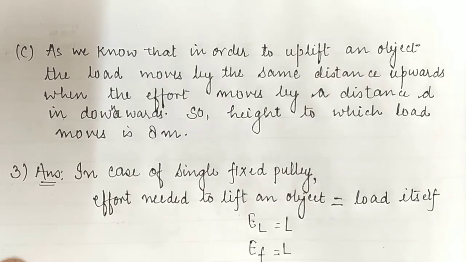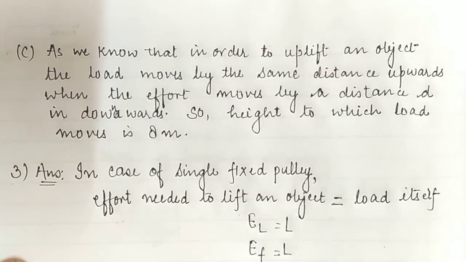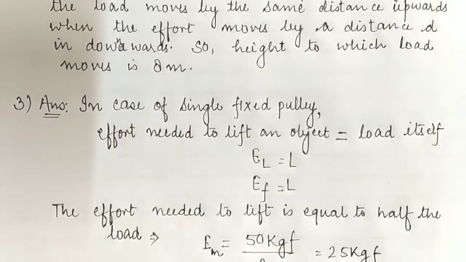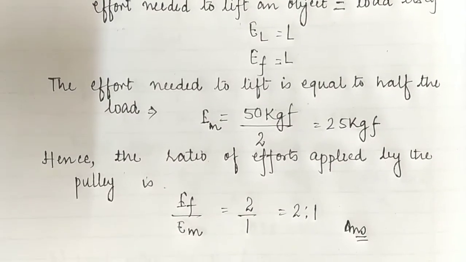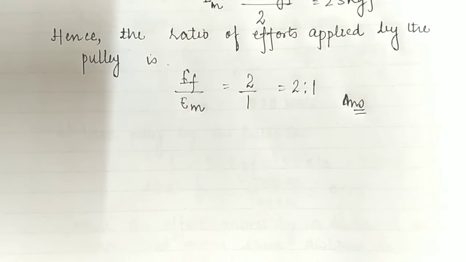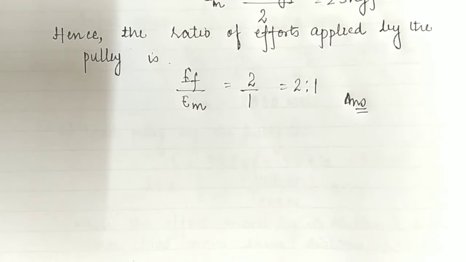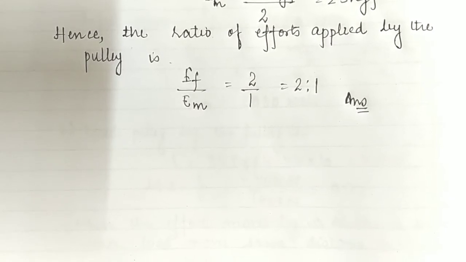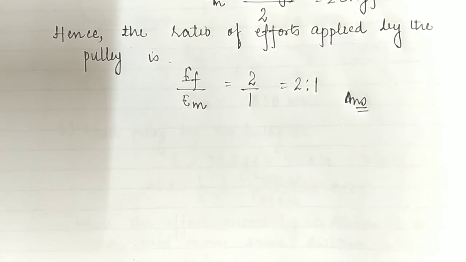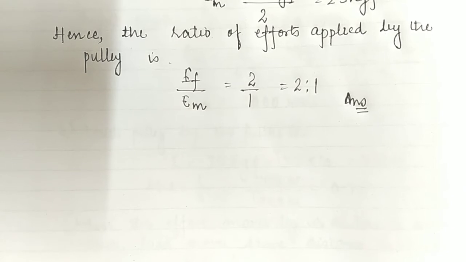Okay children, so here we have calculated the third question as per your given book. Now, in question 4 it is said that in a block and tackle system consisting of 3 pulleys, so the number of pulleys n is 3, a load of 75 kilogram force is raised with an effort of 25 kilogram force. Find out the mechanical advantage.